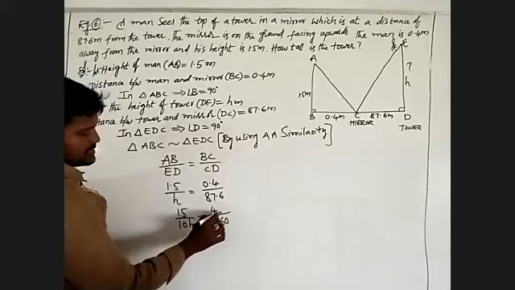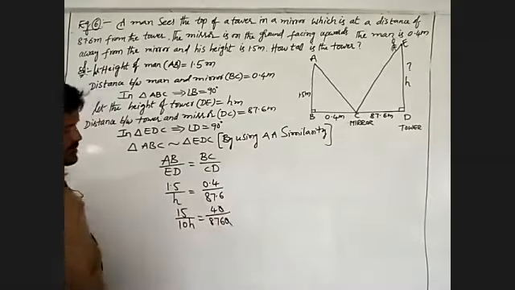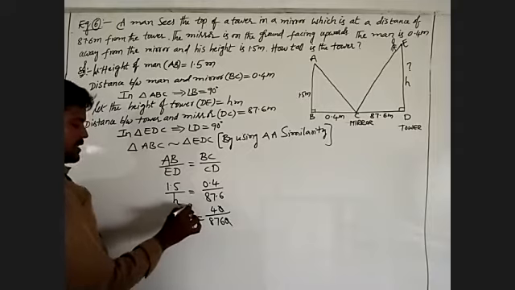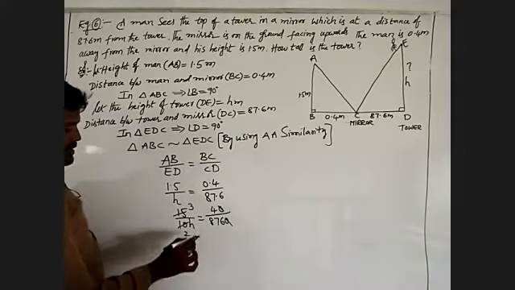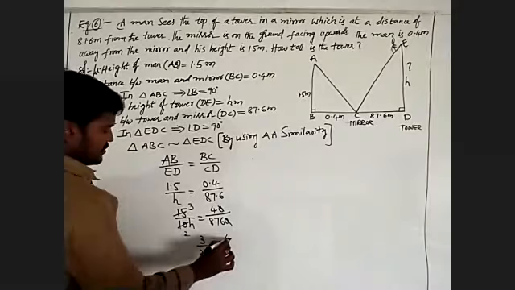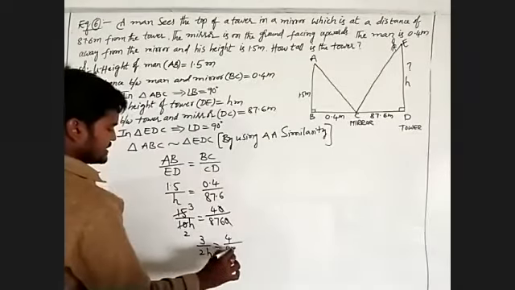The zeros are cancelled. 5 threes, 5 twos cancelled, giving 3 by 2H equal to 4 by 876.